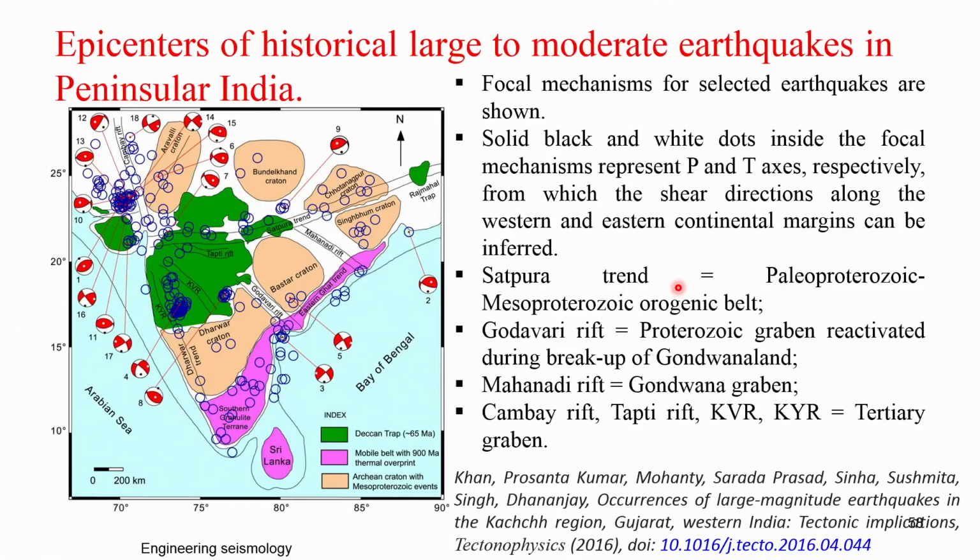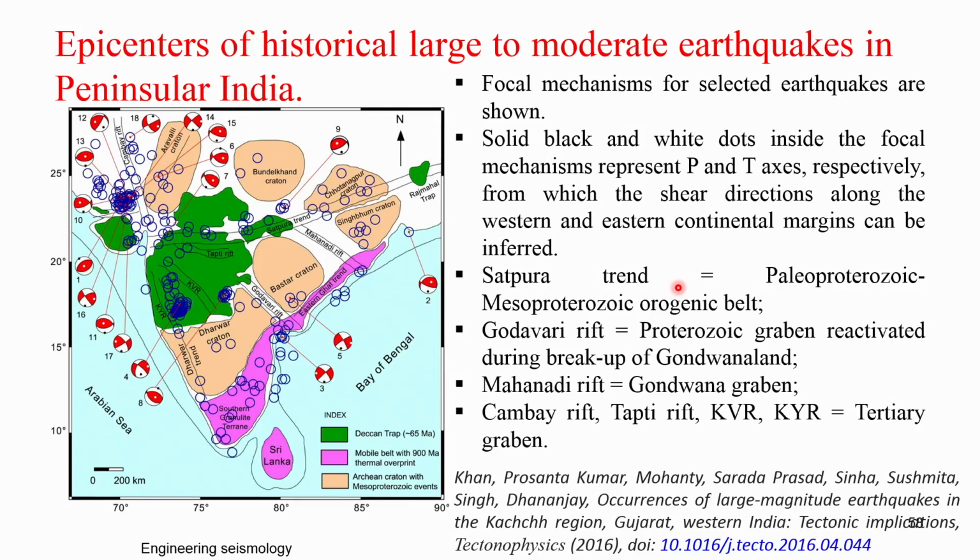Let us come back to the southern part of India, as we discussed the east and the west well, and particularly the Gujarat region in the western part of India. The peninsular India also has a complex geological formation.